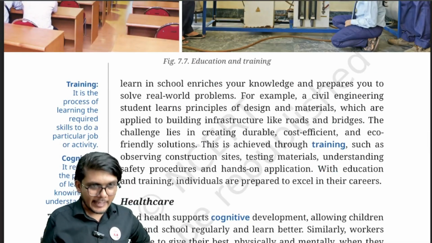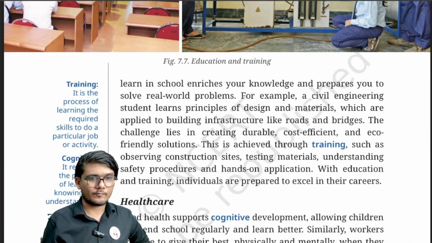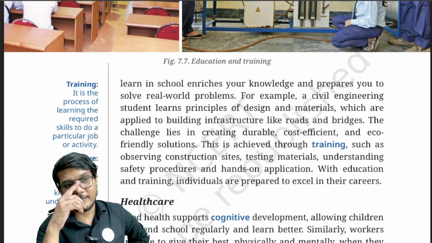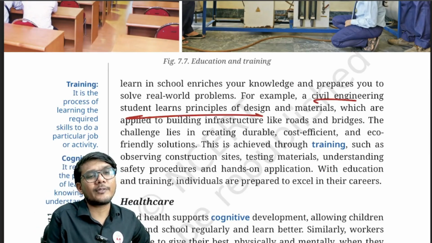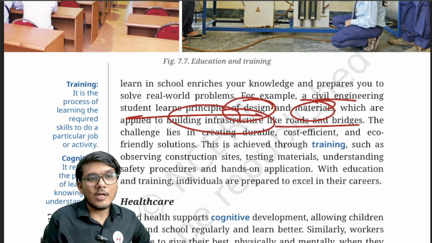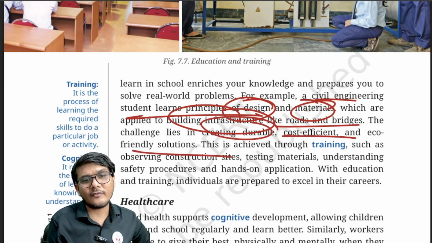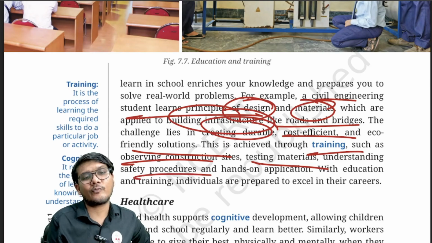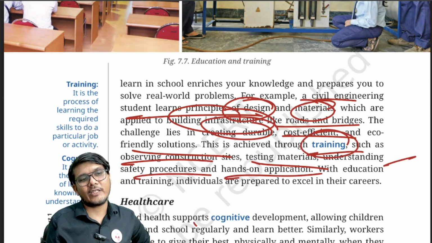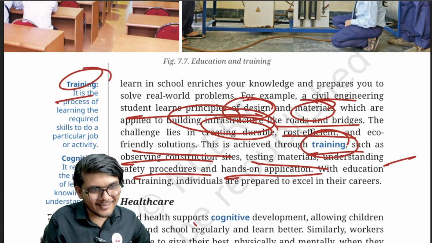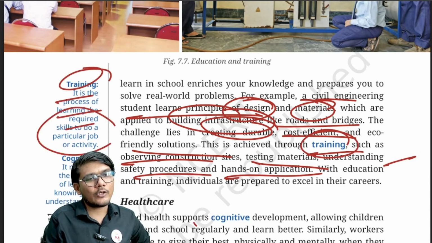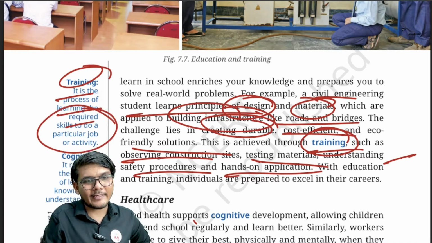At the same time, there is the issue of practically doing certain things. For example, a civil engineering student learns principles of design and materials, which are applied to building infrastructure like roads and bridges. However, the challenge is creating durable, cost efficient, and eco-friendly solutions. This is achieved through training, such as observing the construction site, testing the material, understanding safety procedures, and hands-on application. So with education and training, this can be achieved. What is training? It is the process of learning the required skill to do a particular job or activity.